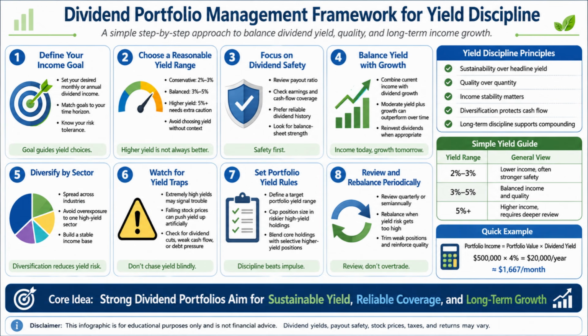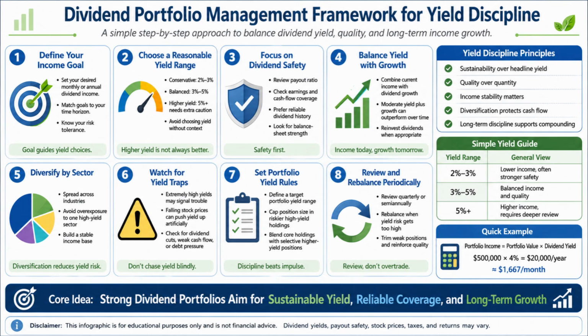First, define your income goal. You should decide how much dividend income you want monthly or annually. Then, match that goal with your time horizon and risk tolerance. This is important because your income goal should guide your yield choices, instead of letting random high-yield stocks decide your strategy.